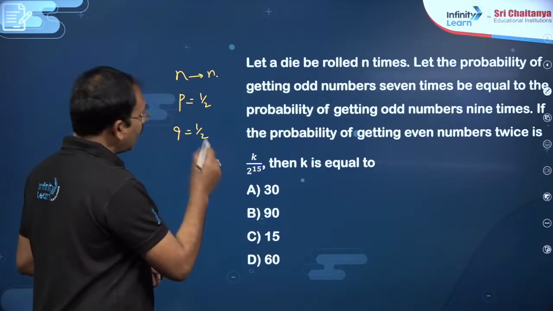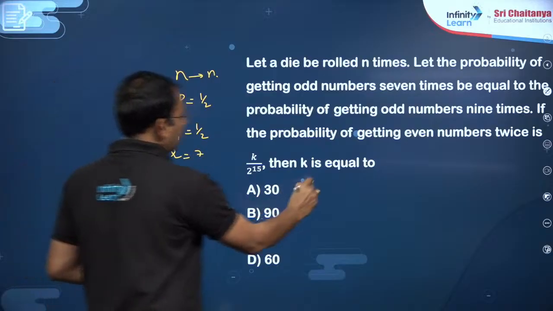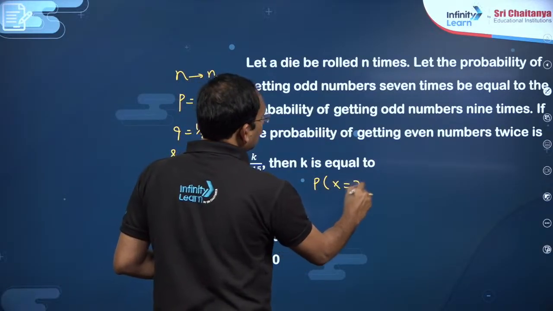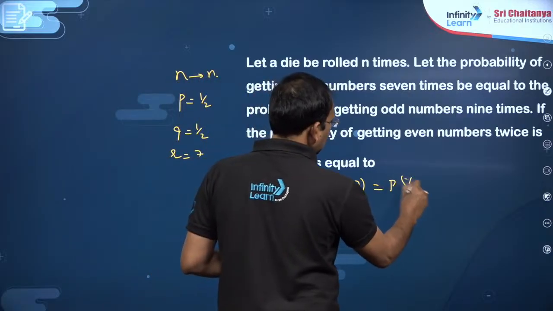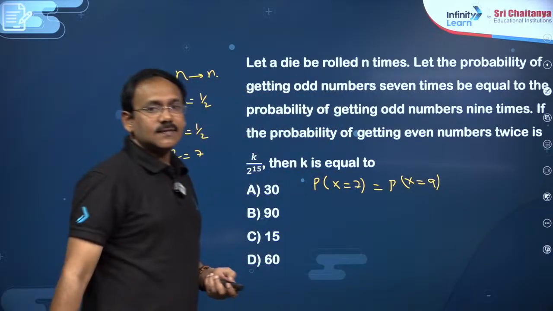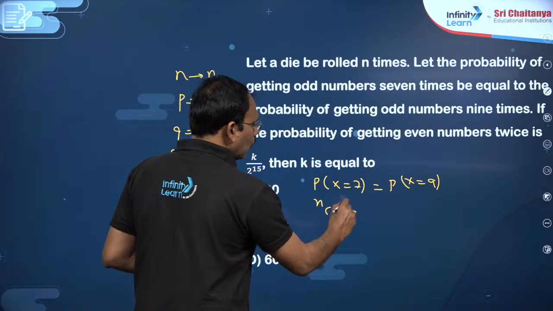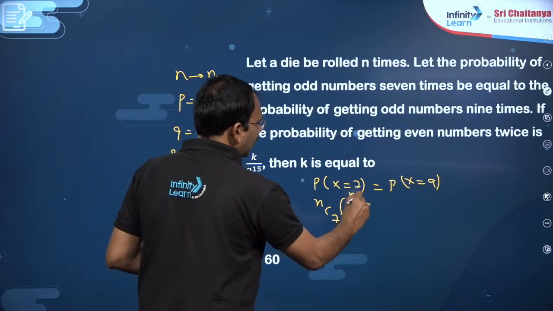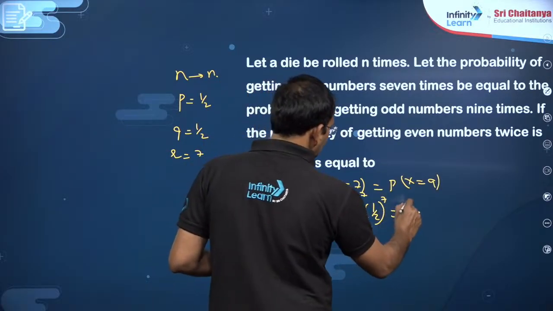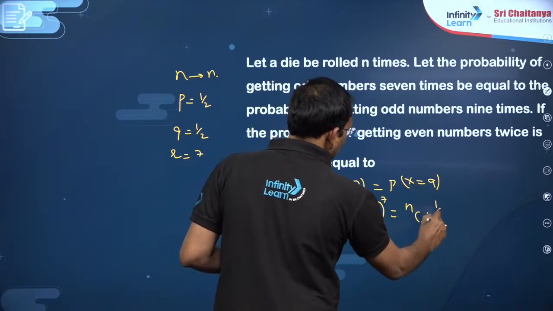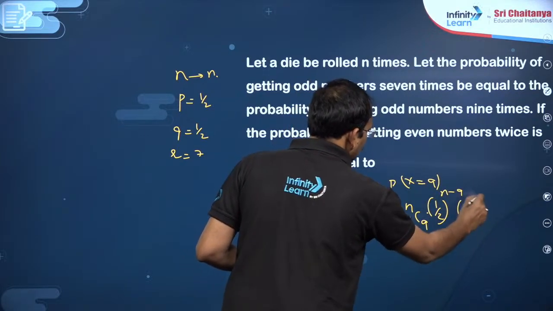Now, getting an odd number of successes 7 times, he wants R successes, that means P(x = 7) is equal to P(x = 9), that is what he said. That means, my dear friends, nC7 into (1/2)^(n-7) into (1/2)^7 is equal to nC9 into (1/2)^(n-9) into (1/2)^9.